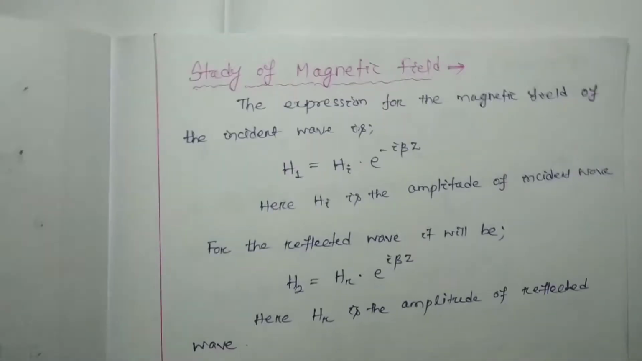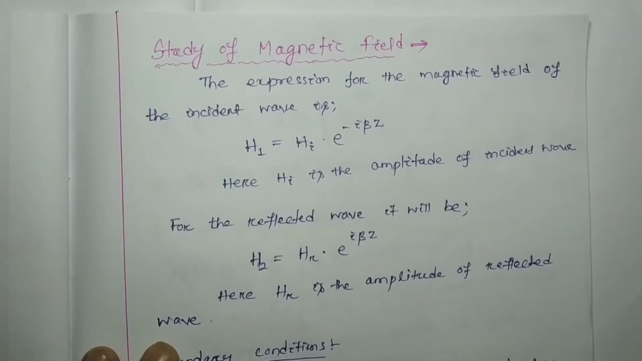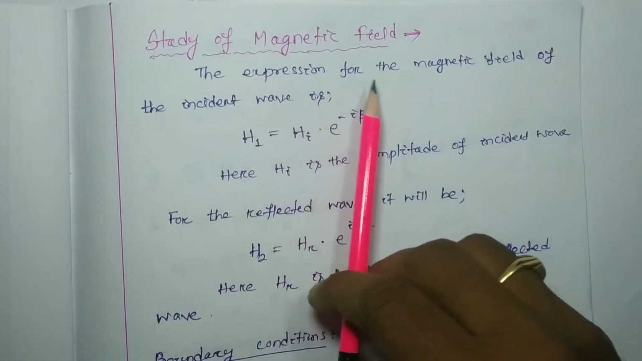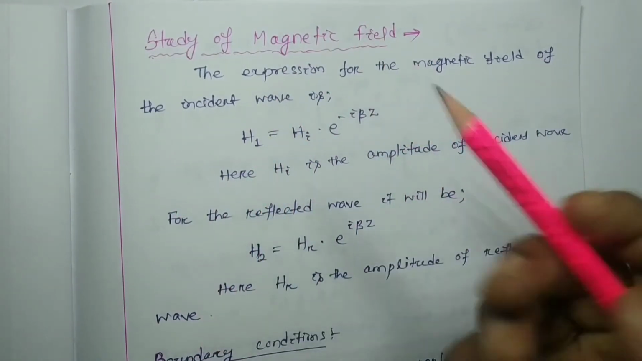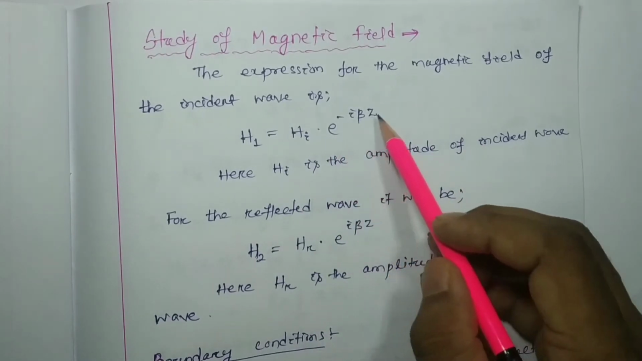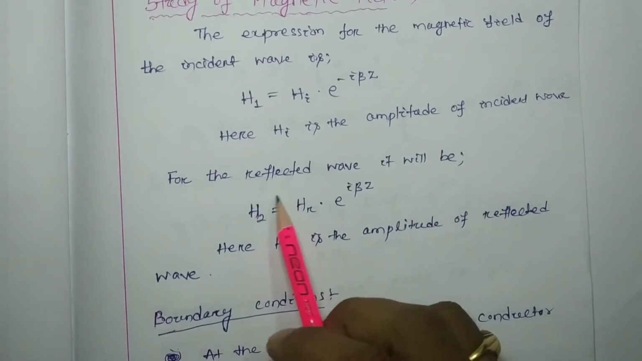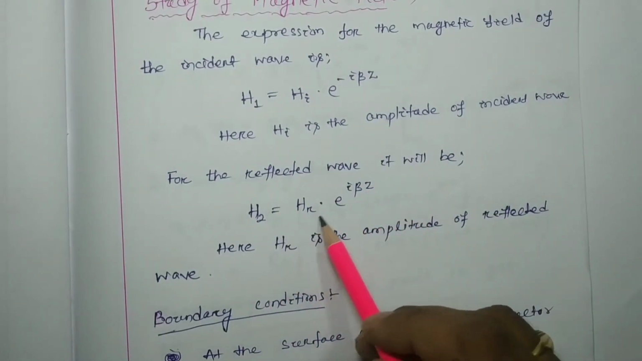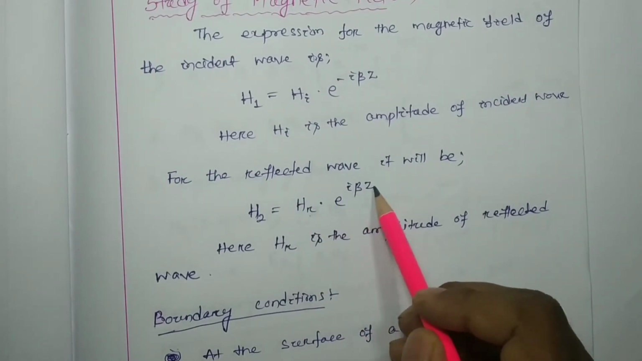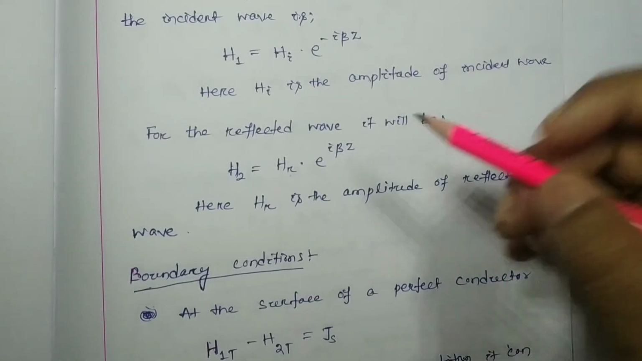Okay, the study of magnetic field here. Now, study of magnetic field. So here the expression for the magnetic field of the incident wave is going to be written as Hi, this is the amplitude, e to the power minus i beta z, minus means it is moving along the positive z axis direction. And this is your reflected wave, that is Hr, the amplitude of the reflected wave, into e to the plus i beta z, meaning moving along the negative z axis direction.